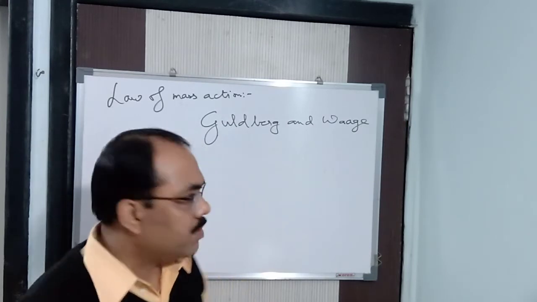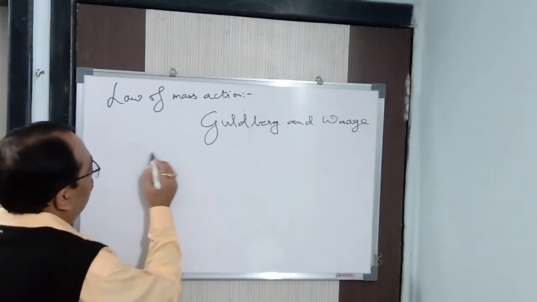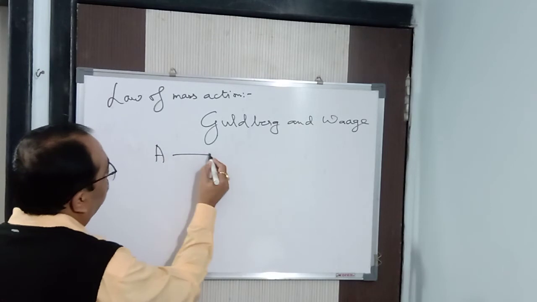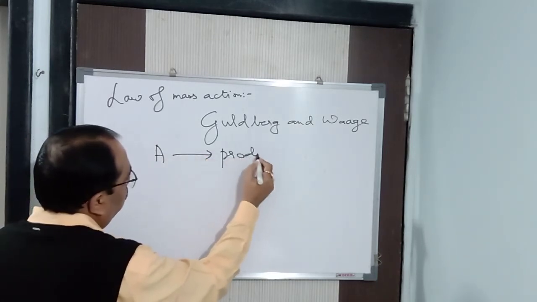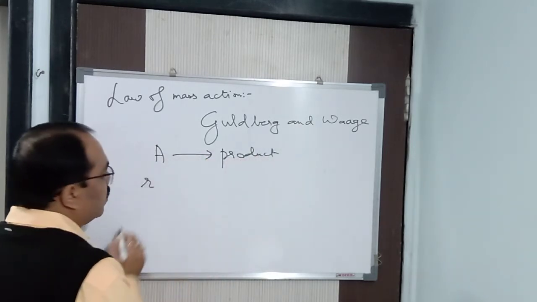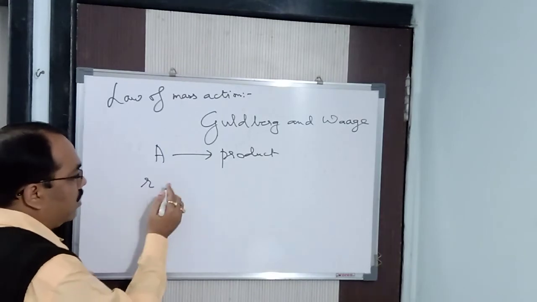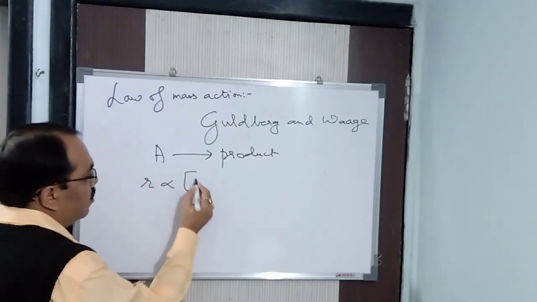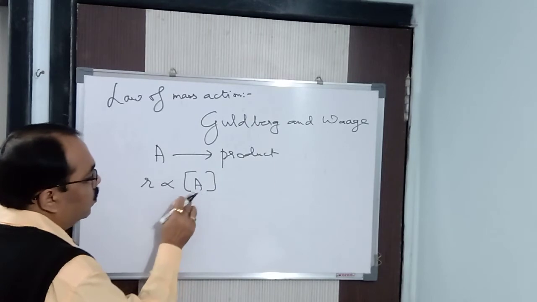Now again I repeat the law. The rate at which a substance reacts. So let us say a particular reaction is that A gives product. Rate is noted with small letter r. The rate at which a substance reacts is proportional to its active mass. So rate is directly proportional to the active mass.